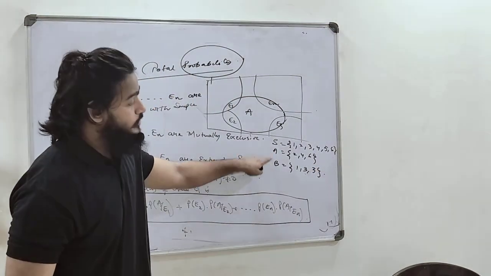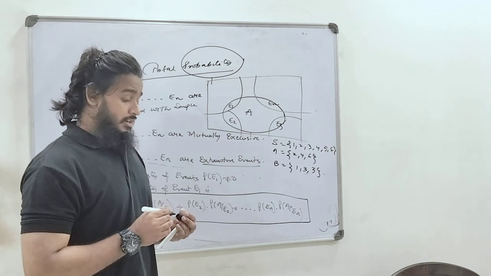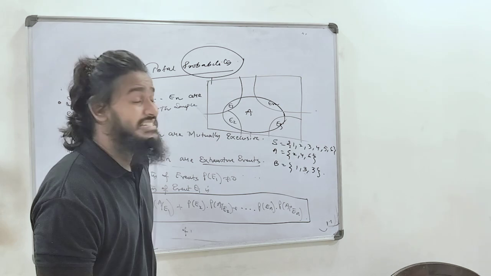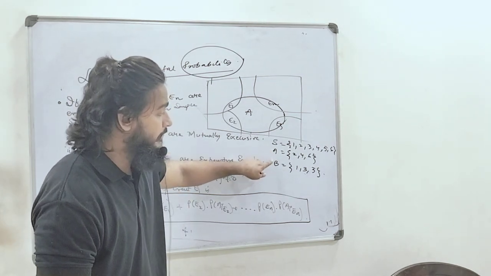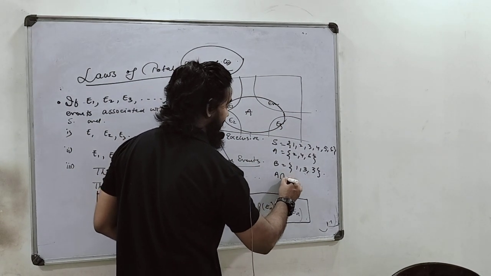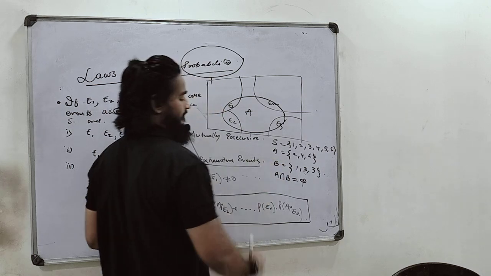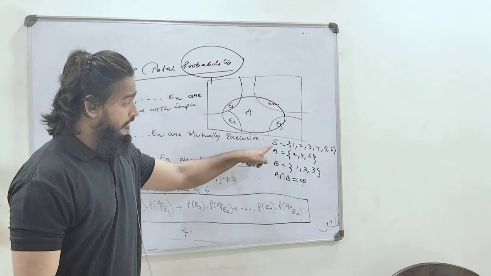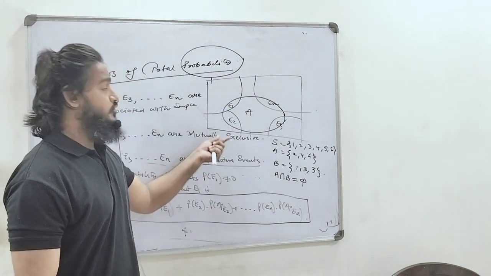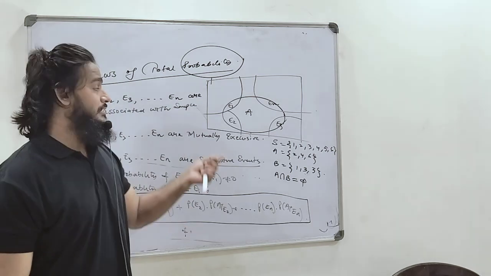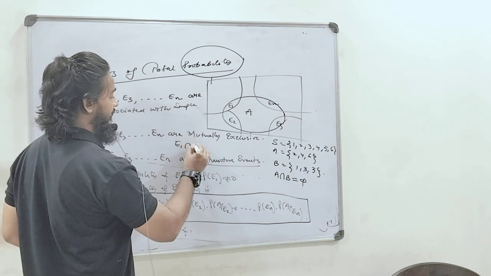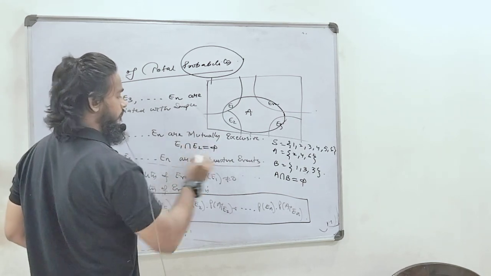These two events are said to be mutually exclusive events if there are no common elements between A and B. Mathematically, we can say that A intersection B equals the empty set. So if there is no common element between two sets, then these two sets are called mutually exclusive events, meaning there is no intersection between the two events. We can write here E1 intersection E2 equals the empty set.